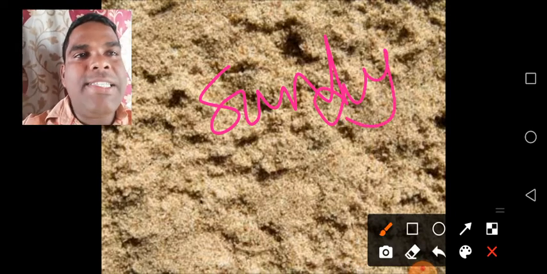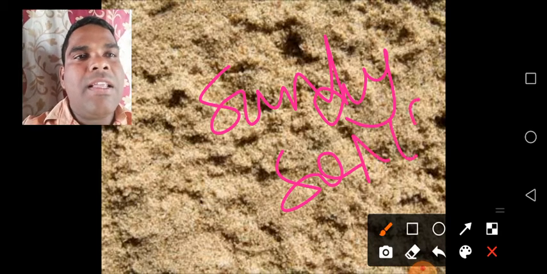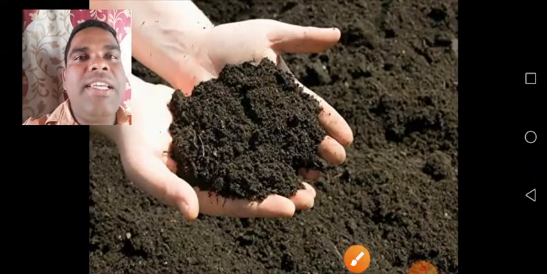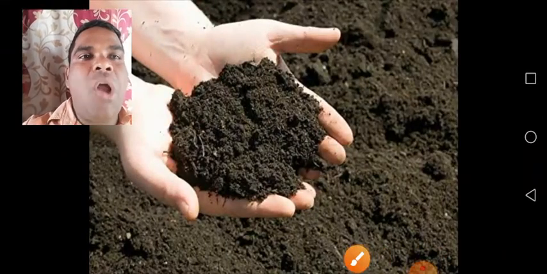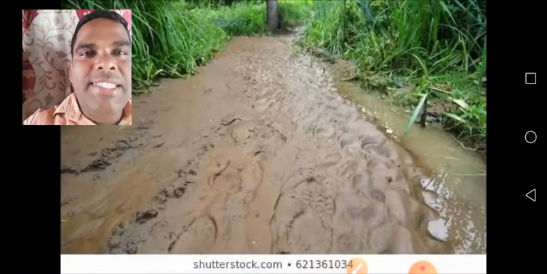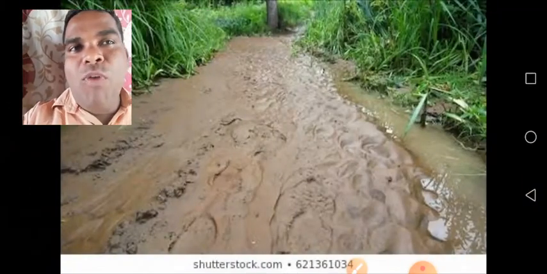See children, first it is sandy soils. Yes, these are sandy soils in the village Penamakur. See children, these are black soils. And what are these? Alluvial soils. How are alluvial soils formed?